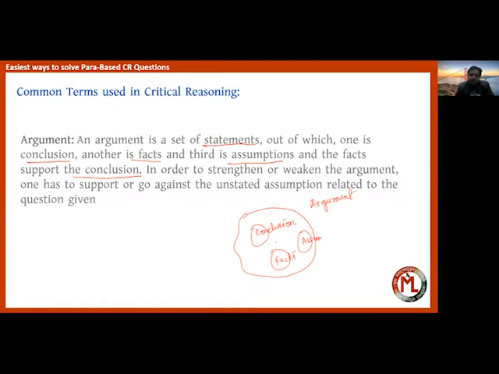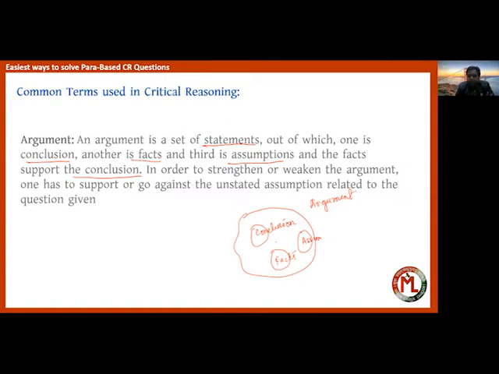So actually, a conclusion is a narrow thing, whereas arguments can be many. It can be strong, it can be weak, it can be supportive to the conclusion, it can be contradictory to the conclusion. It may or may not have any direct relevance to the conclusion. So that is a totally different thing.